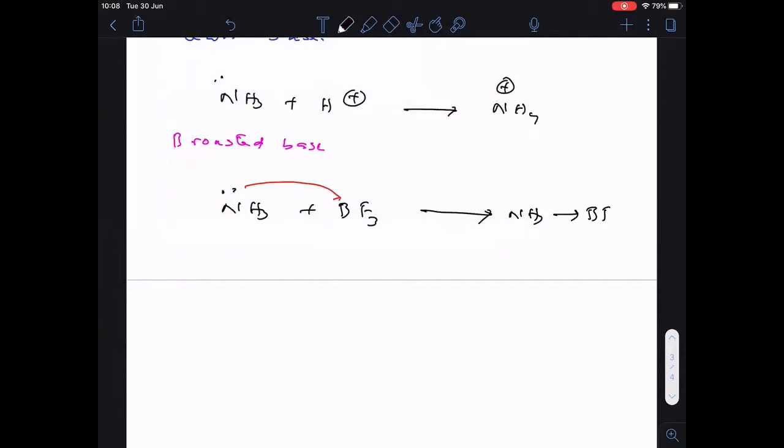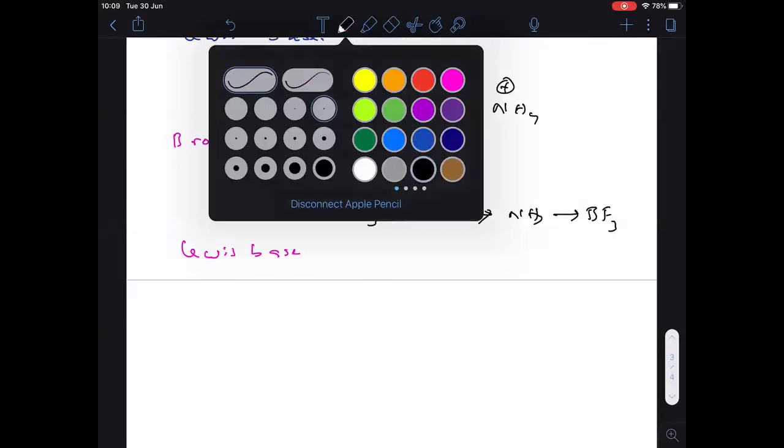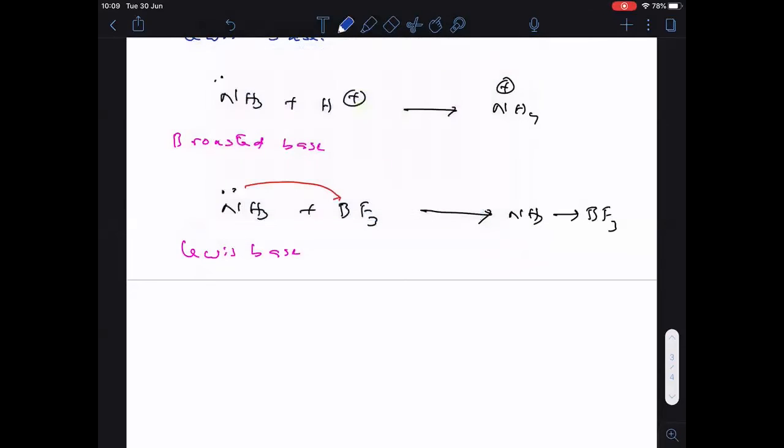So according to the second equation, ammonia is acting as a Lewis base also, because electron pair donor is a base. Completed. So please copy quickly.